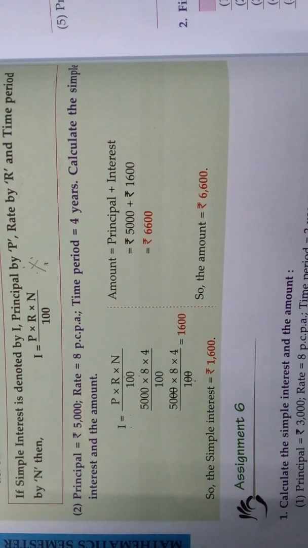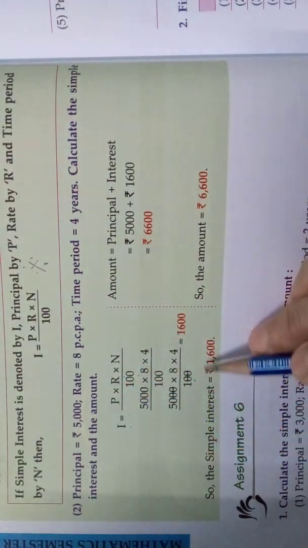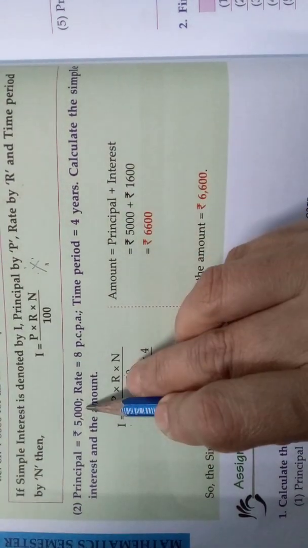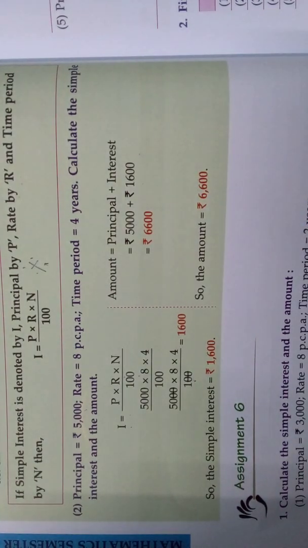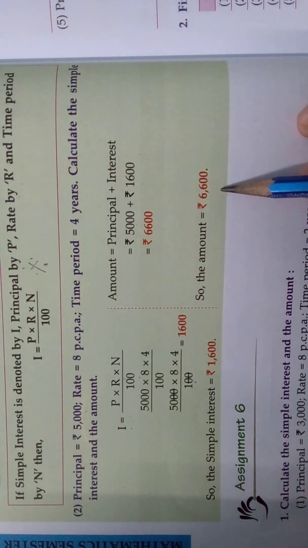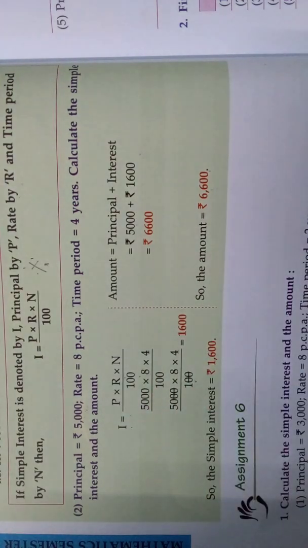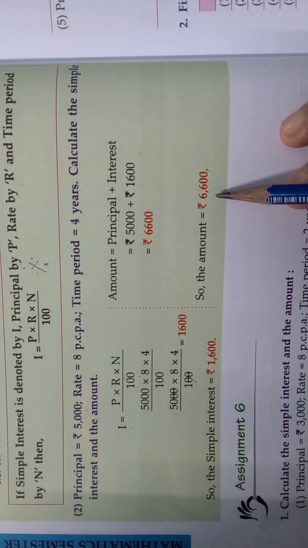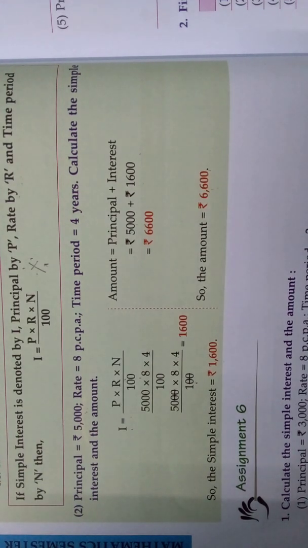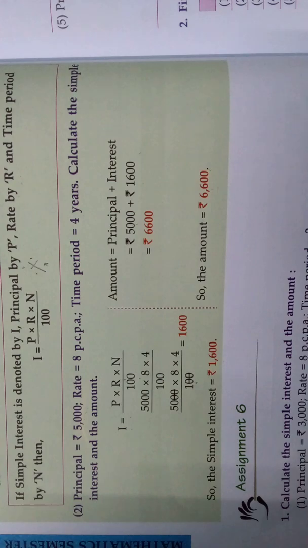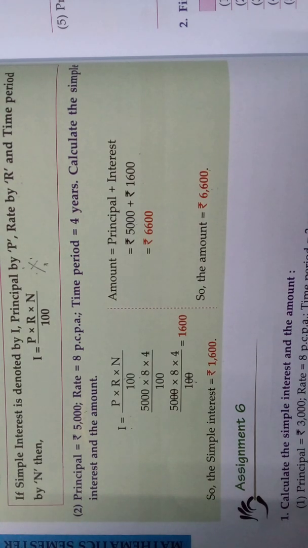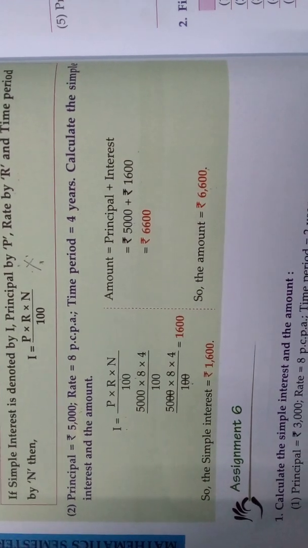Rupees 1600. Now you should find the amount, that is nothing but the principal with the interest. So, principal is 5,000 plus interest is 1600, that is nothing but 6,600. So, what is the amount? 6,600. You are using the money, 5,000 rupees, for 4 years. After that, you should give back how much amount to the bank? 6,600 you should pay back. Understood, children? So, this is about simple interest.